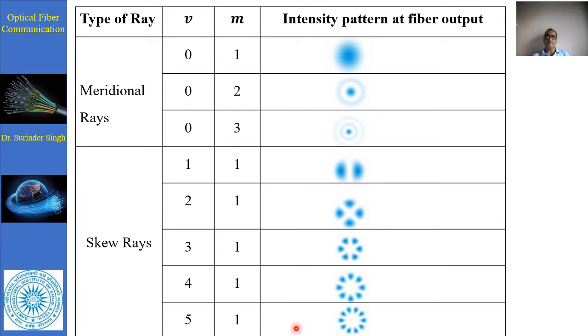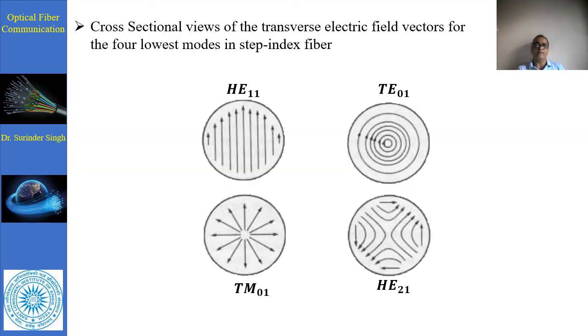When v is 5, there are five maxima on this side and five maxima on that side, for this mode one representation of a skew ray. So median ray and skew ray we can easily represent.